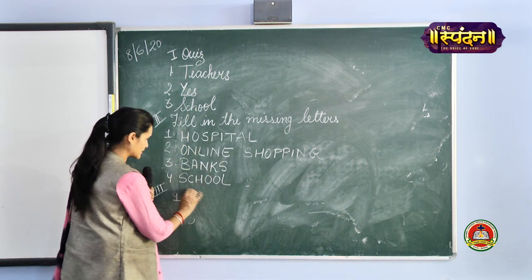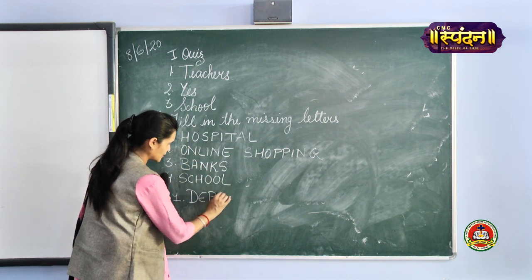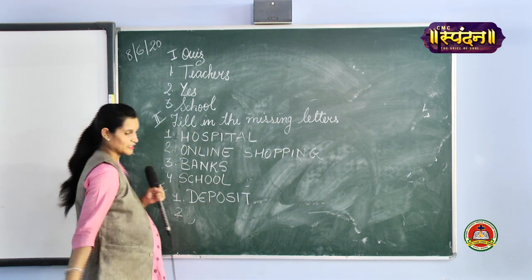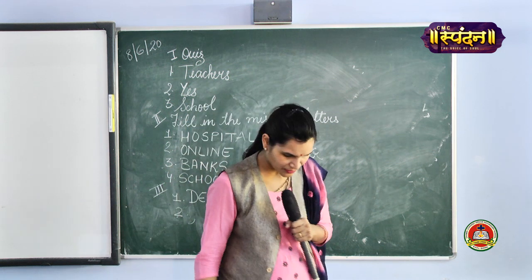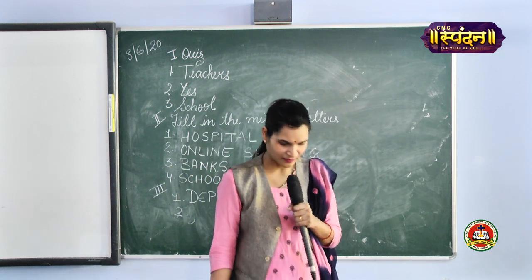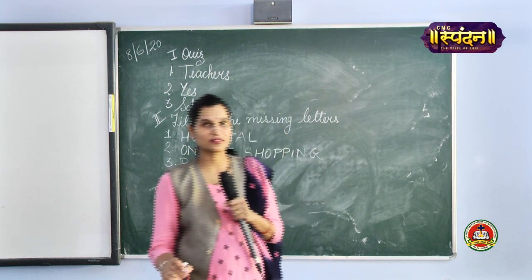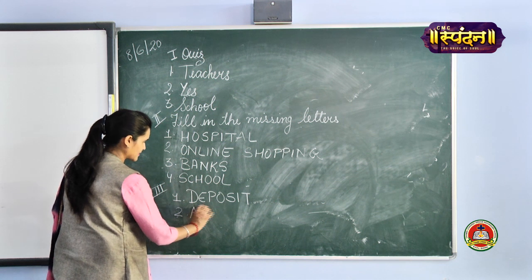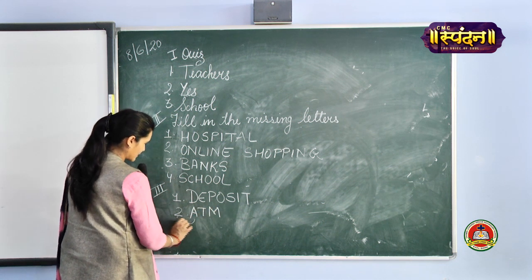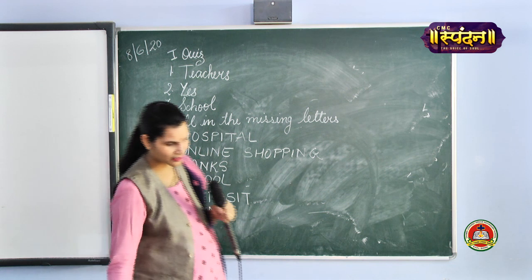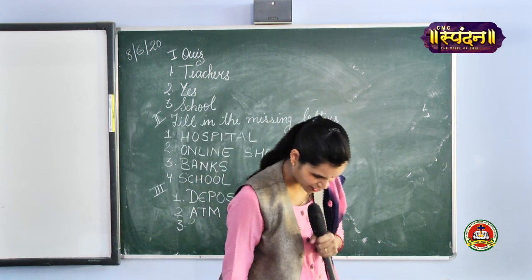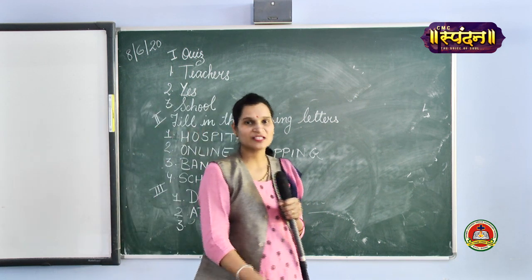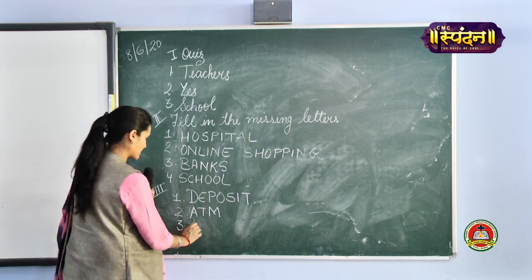So write the answer for this, DEPOSIT, deposit. So what do we deposit? Yes, money. Okay, now we move to the second part, that is TAM. Now I hope this answer is very clear to you. That is what? ATM. Yes, the answer is ATM. Good. Now comes the third part, that is EOHM. Now you all know EOHM. Yes, the place where you are sitting just now, that is home. HOME.